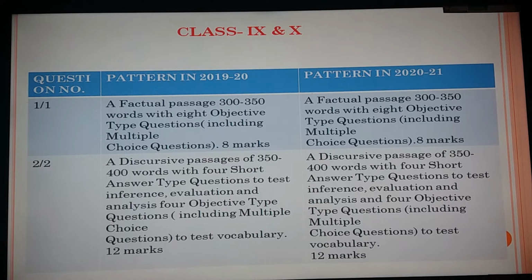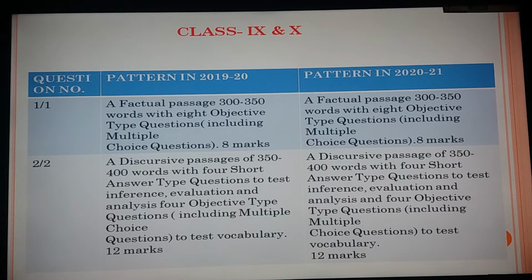We'll compare the question pattern of 2019-20 and the question pattern that is going to be in 2020-21. Previously, in the year 2019-20, there were 11 questions in the question paper. Remember, 11 questions. This year, one question has been reduced. It will be 10. I am talking about English only.